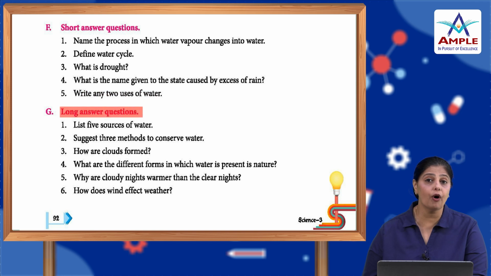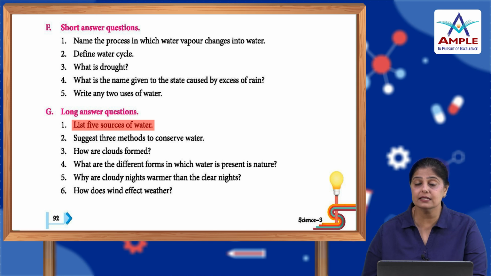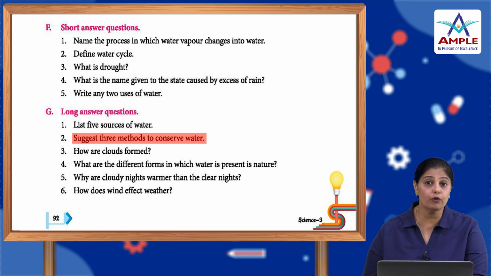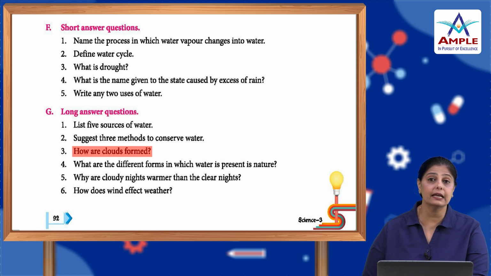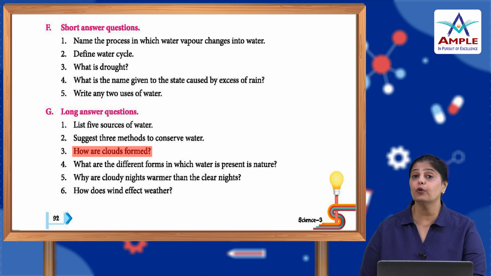Now, let's go into the long answer questions. List 5 sources of water. You can write about ponds, rivers, lakes, rain, sea. Suggest 3 methods to conserve water. How can you save water? Write about 3 ways. How are clouds formed? How do the clouds get formed? Think about the water cycle that we've learned, and then you'll know how the clouds are formed. So, write in detail here.